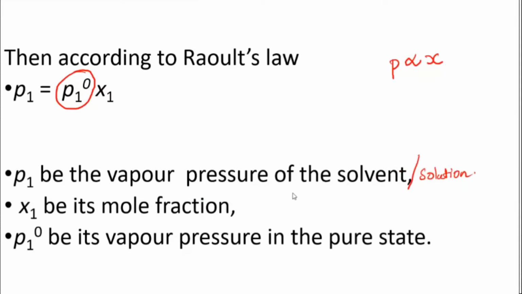the same. Otherwise, P1 is the vapor pressure of the solution here. It is the same. Here it comes out to be the same, not in all cases. So now here P1 naught is the vapor pressure of the pure solvent.